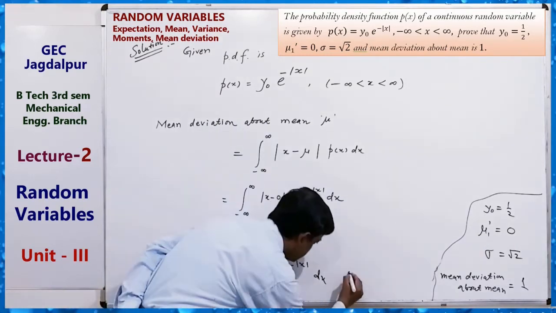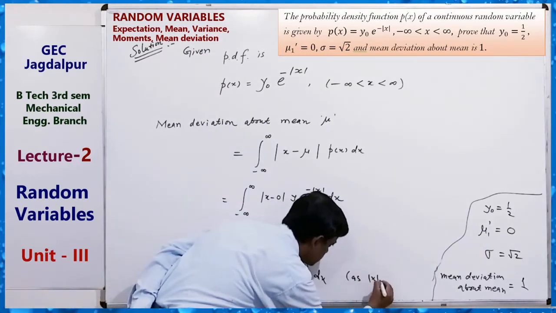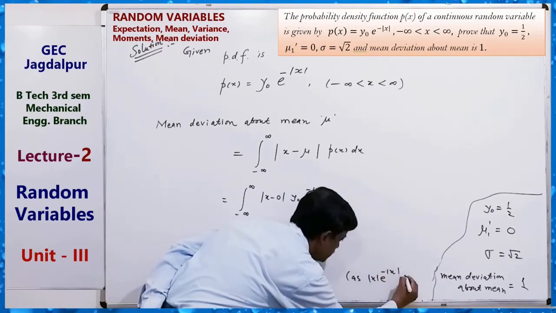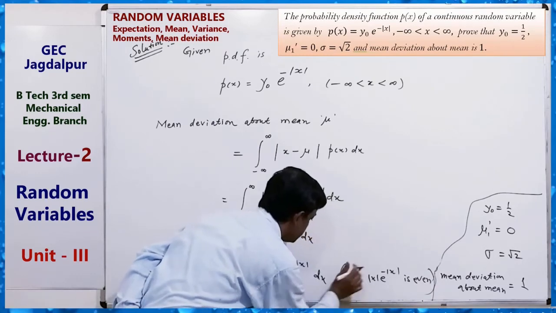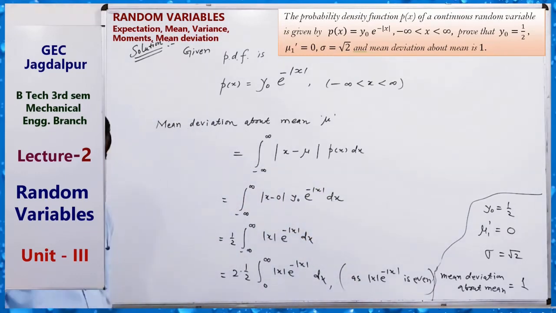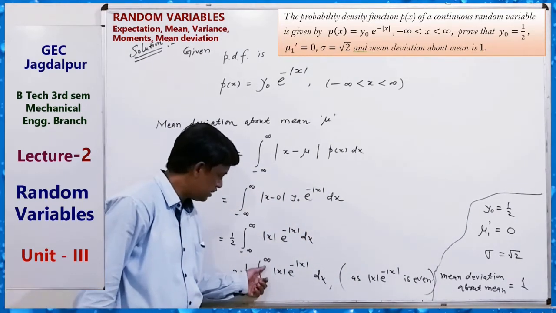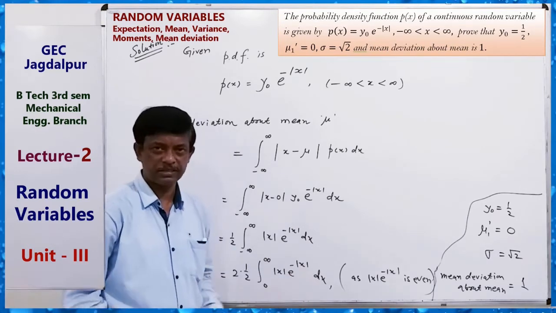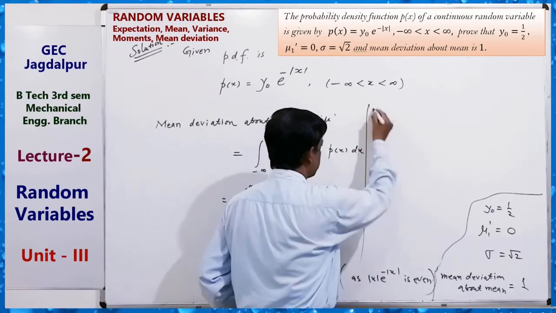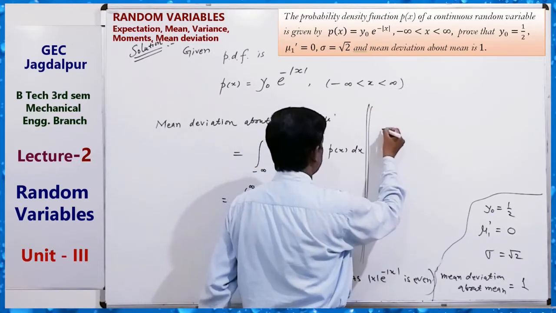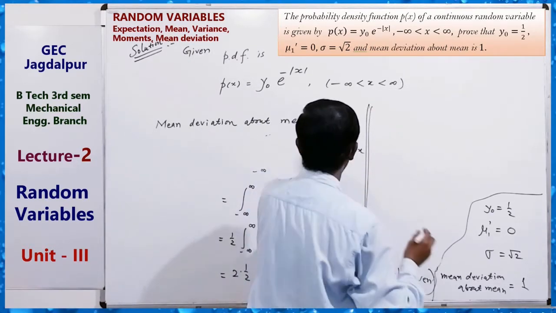As mod x e to the power minus mod x is an even function. Clear? Now also within this interval mod x equals positive x, so we can write it here also.